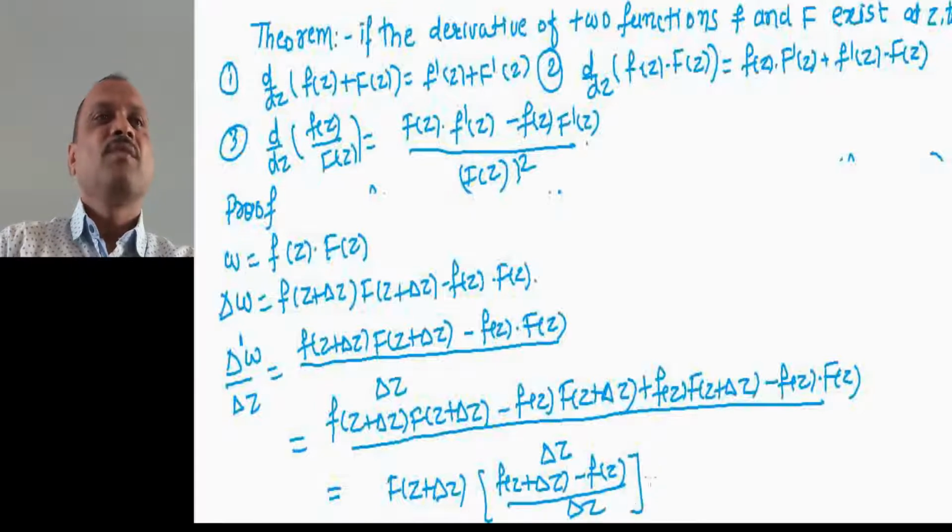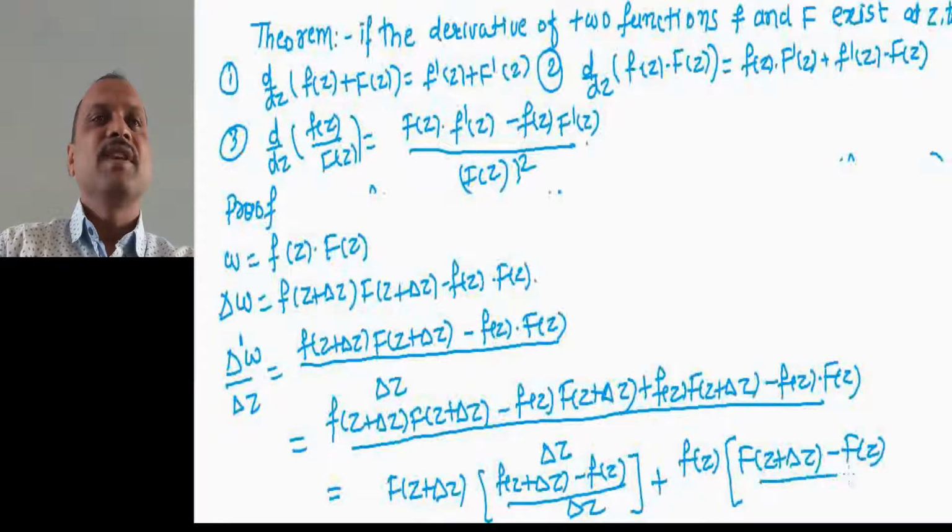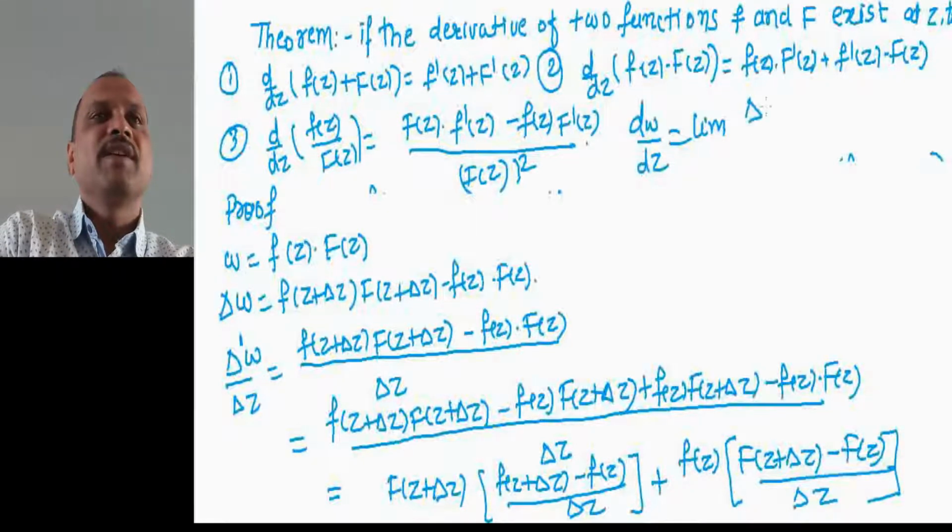Plus, from the second two terms let us take small f of z common. Whenever we take small f of z common, we get here capital F of z plus delta z minus capital F of z divided by delta z. Now if we take the limit of this function dw divided by dz, that means the limit of delta w divided by delta z, where delta z tends to 0.